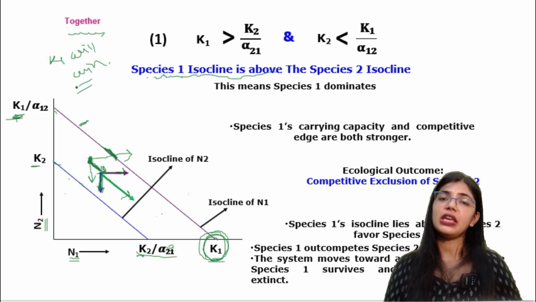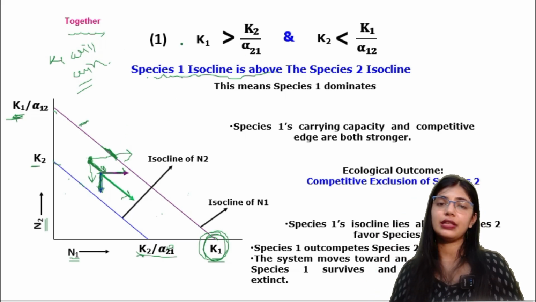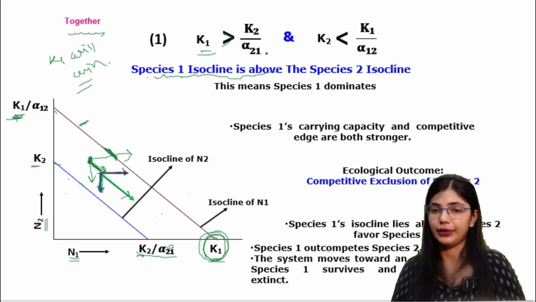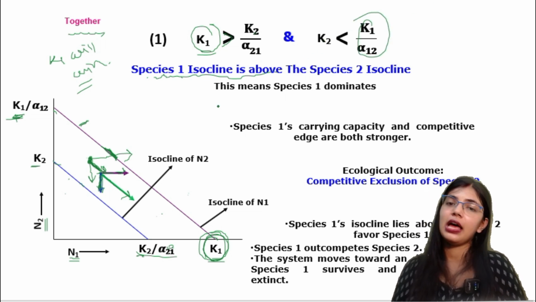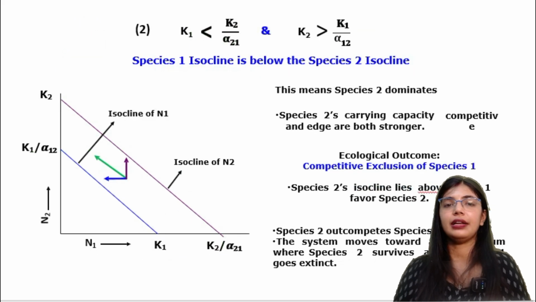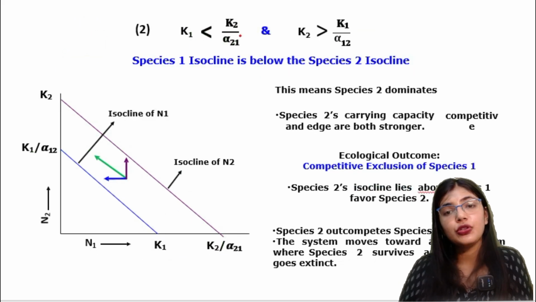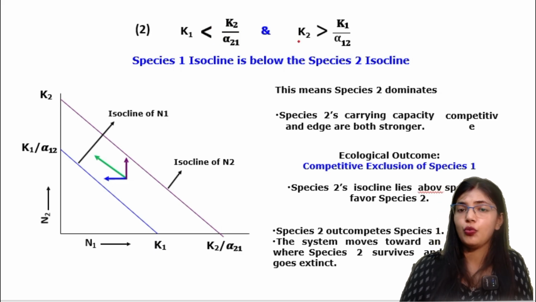From this equation also you can know who is going to win. In this case you can see that K1 is greater than K2 by alpha 2 1, and K2 is less than K1 by alpha 1 2. In both cases K1 is greater. That is the reason K1 is high, or K1 will win. Now let us see the next case. In this case, who is going to win? From this equation you can see that K2 is going to win, because K2 is higher.